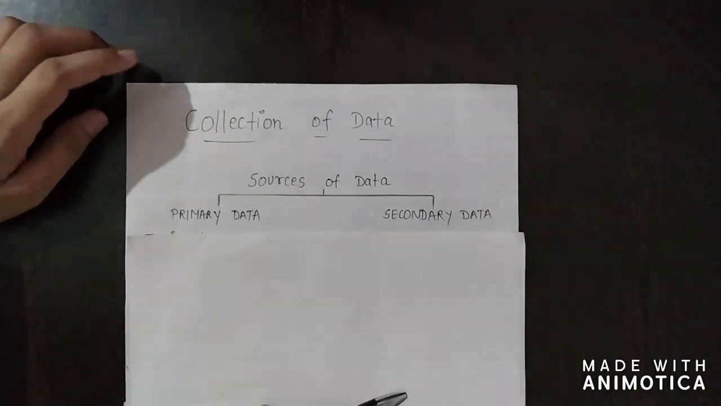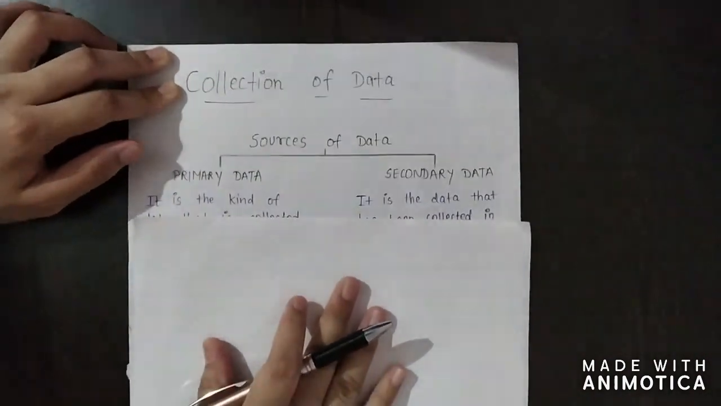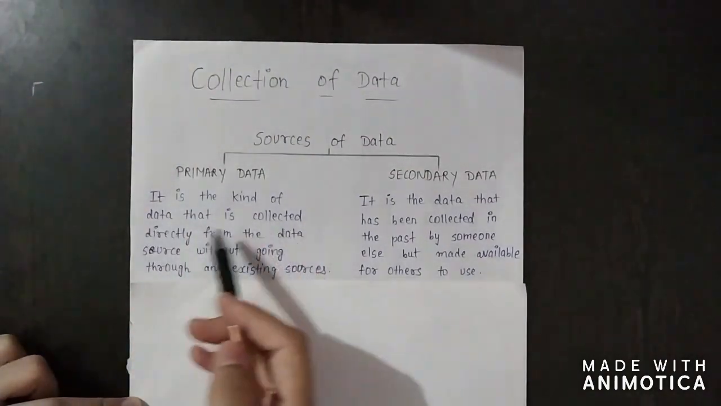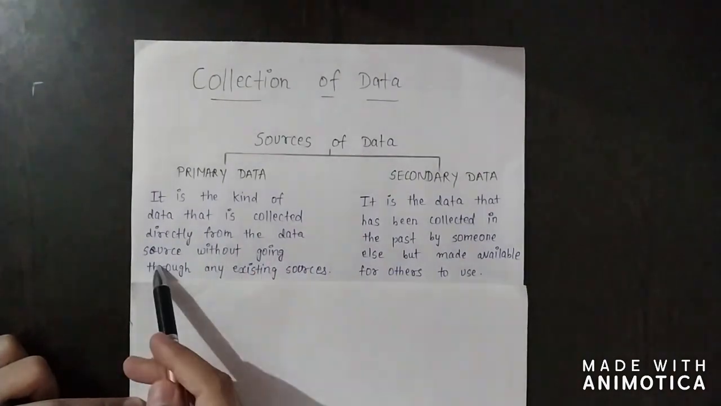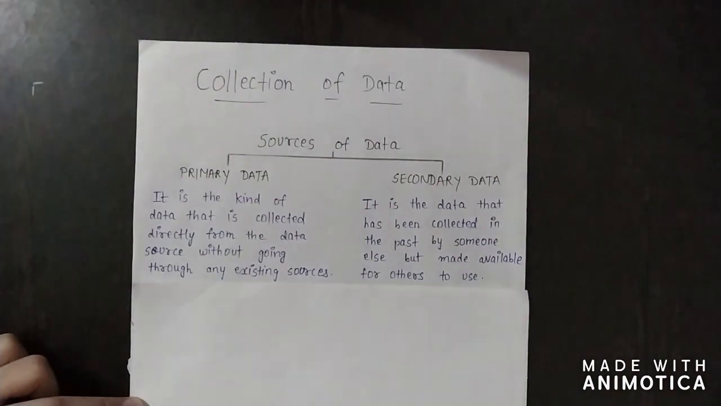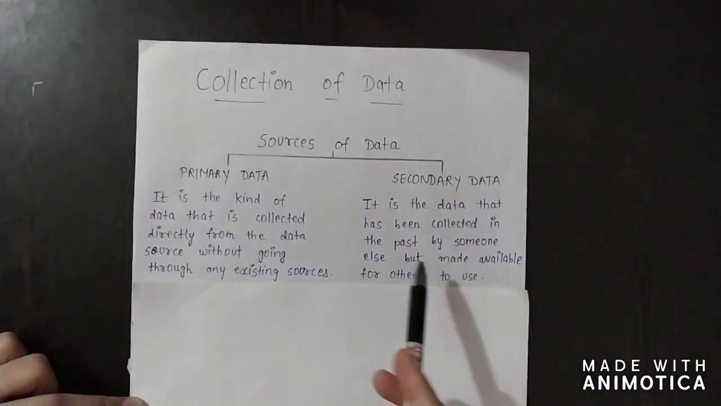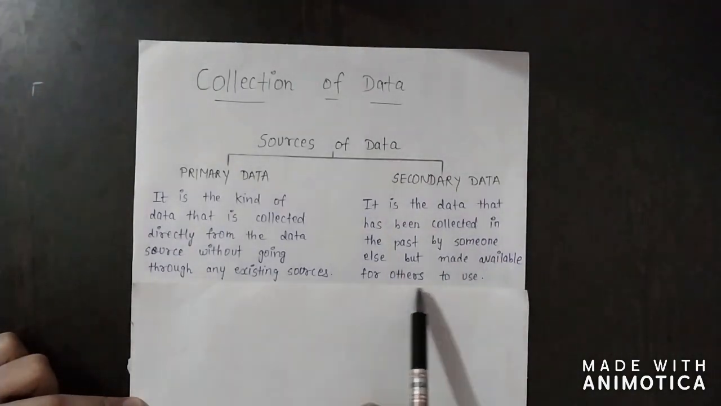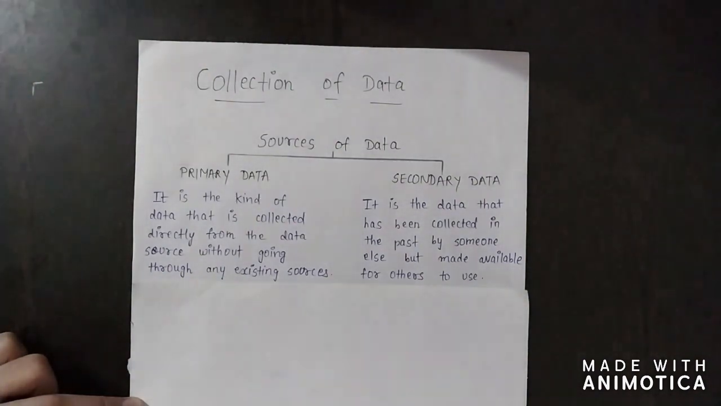Okay, so now let's discuss the definition of both types of data. Primary data is the kind of data that is collected directly from the data source without going through any existing sources. This data is collected for the first time. We do not use information already collected, but we collect the new information. And secondary data is the data that has been collected in the past by someone else but made available for others to use. So it has already been collected in the past by someone else and we just use it for our research project.